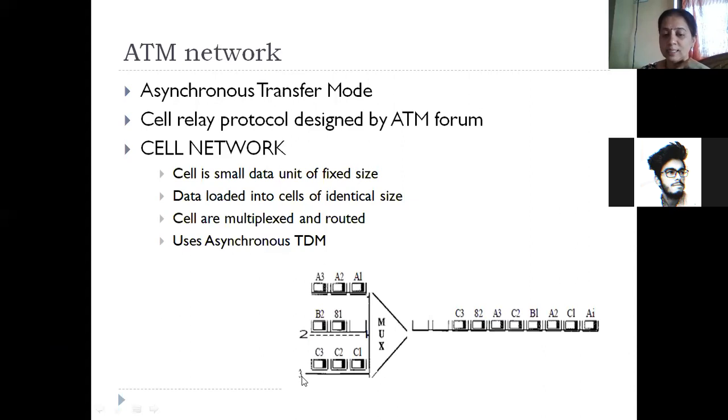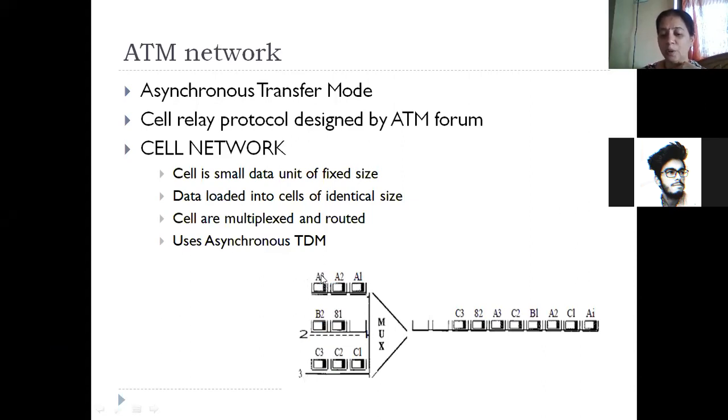If you can see this diagram, although it's not very clear, imagine there's source 1, source 2, and source 3. Source 1 or A will transmit its cells A1, A2, A3. B will transmit B1, B2. C will transmit C1, C2, C3.